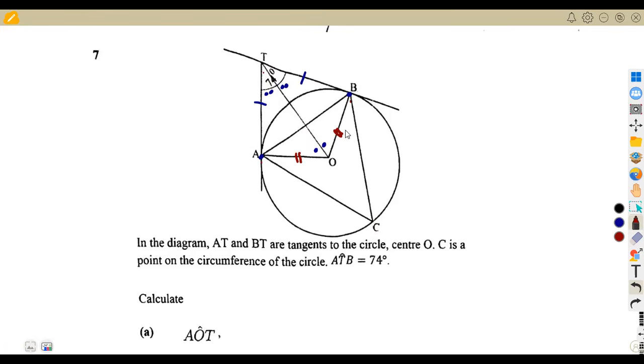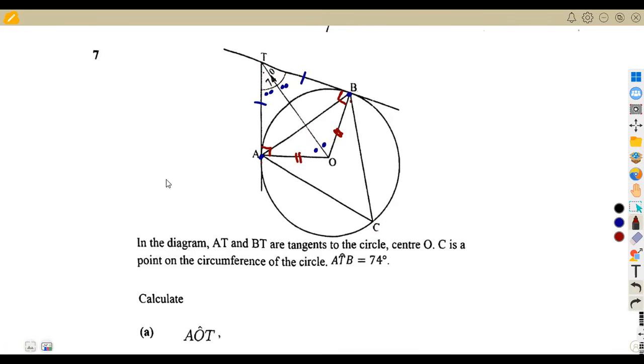A radius and a tangent meet at 90 degrees. So this whole angle at O plus this angle must give us 180 degrees.